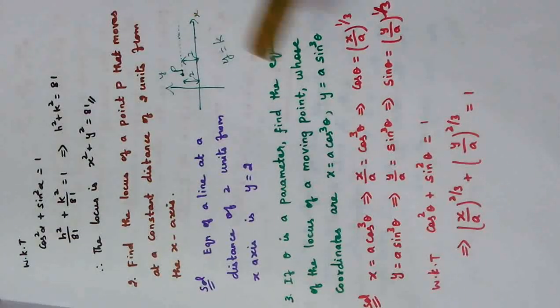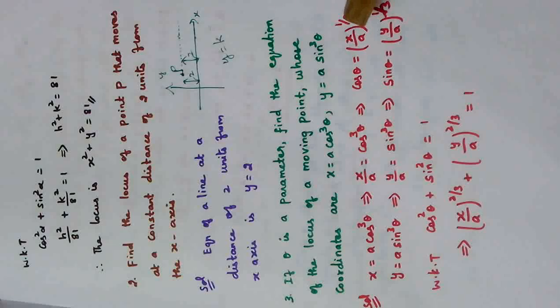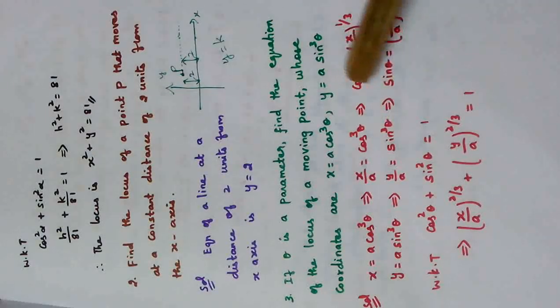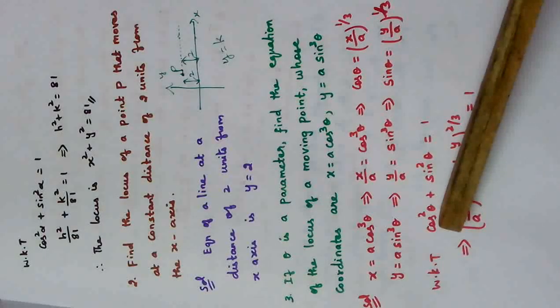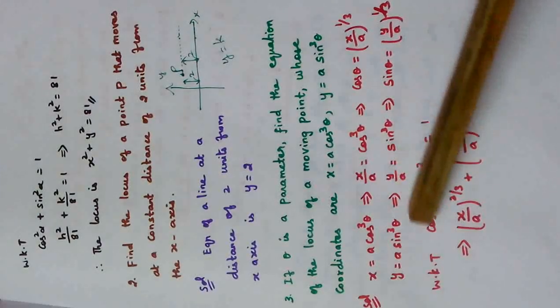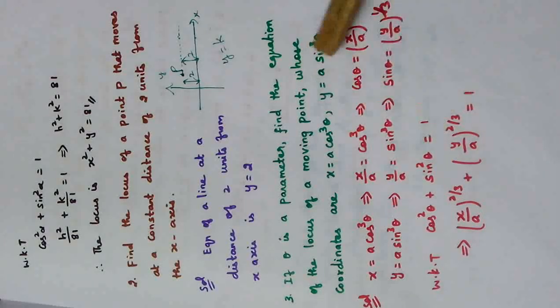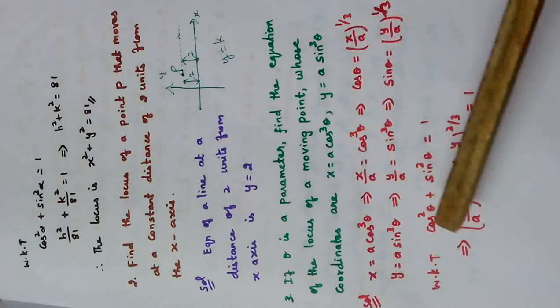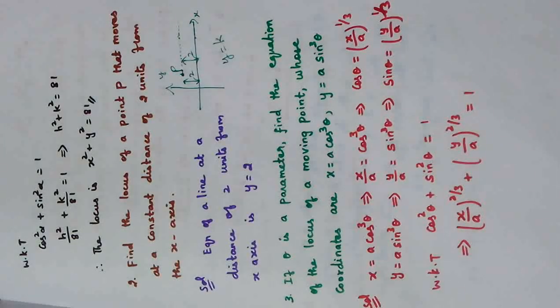So now what values did we get? Cos theta value and sin theta value. We have seen the same type of problem before also, with cos alpha, sin alpha. When we know cos theta and sin theta, immediately we go for trigonometric help. What is the formula that we know? Cos square theta plus sin square theta equal to 1. There we wrote cos square alpha plus sin square alpha equal to 1. Since theta is present here, we are just adjusting the formula as cos square theta plus sin square theta equal to 1.